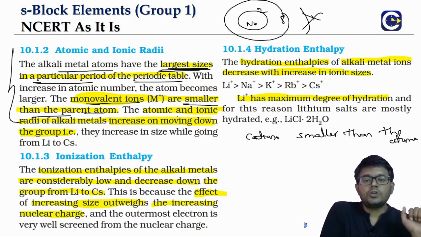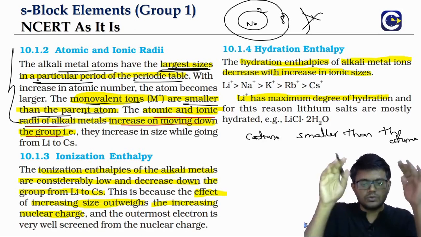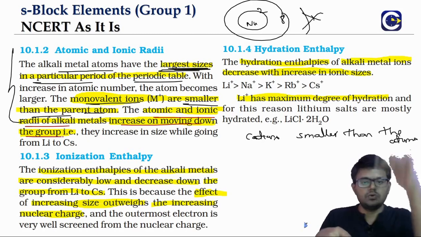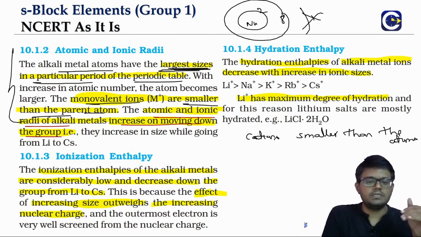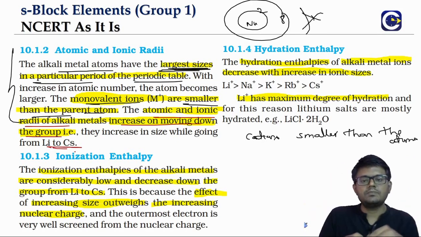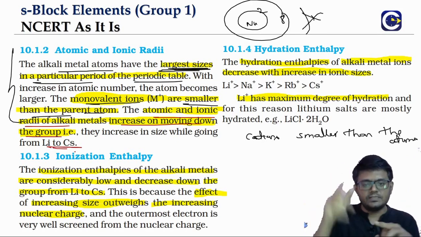And in the group, if you talk about it, right, the atomic and ionic radius will be increasing down the group. Just like normally we say, as you go down the group, what happens? More number of shells are added. So lithium to cesium, we will see an increase in terms of the atomic radius as well as the ionic radius. We will see the exact values also.